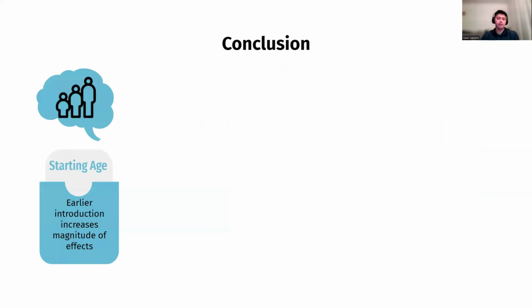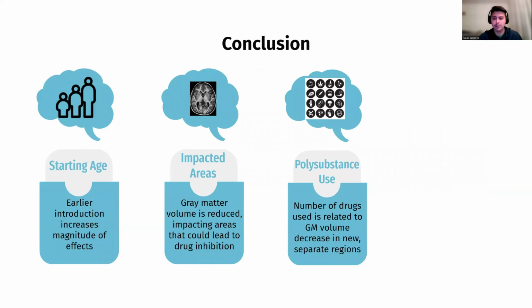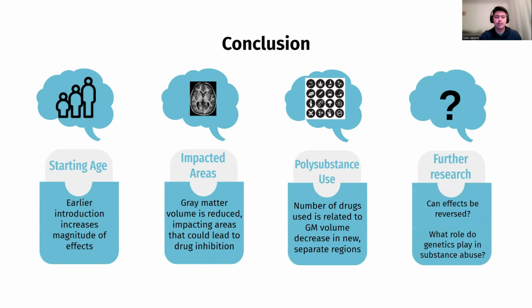In conclusion, earlier introduction to these drugs increases the magnitude of the effects. Specifically, the impacted areas are gray matter. The gray matter volume is reduced, impacting areas that could lead to drug inhibition. Polysubstance use, aka the number of drugs being used at the same time, is related to increased compounded gray matter volume decrease in new separate regions.